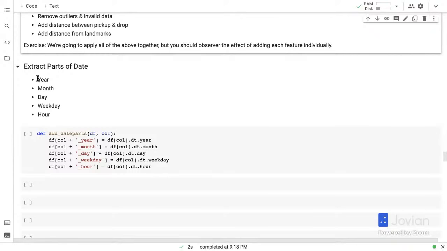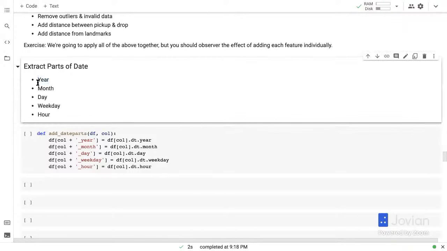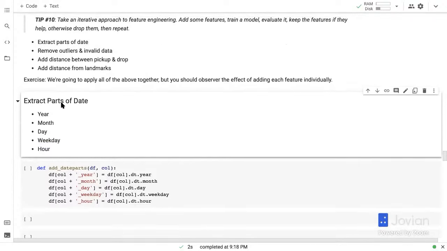I think these are all useful things because over years, I would assume that the fare increases. Across months, there must be some sort of a seasonal trend. Across days of the month as well, because maybe there are a bunch of deliveries or there are a bunch of things that people have to do during the start of the month or the end of the month, like going to the bank. Across weekdays, of course, there should be a difference between weekdays and weekends. There should be a difference during the week and across hour of the day. So we are going to extract out all these parts out of the date. So that's one thing we'll do.